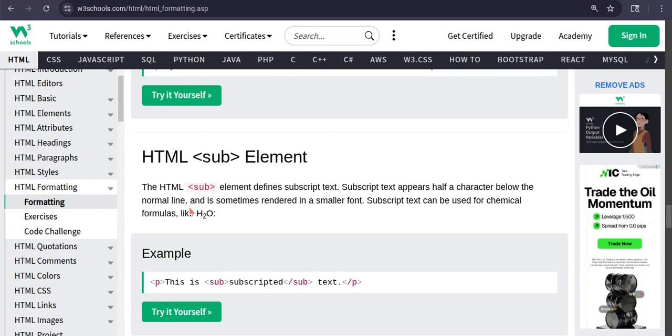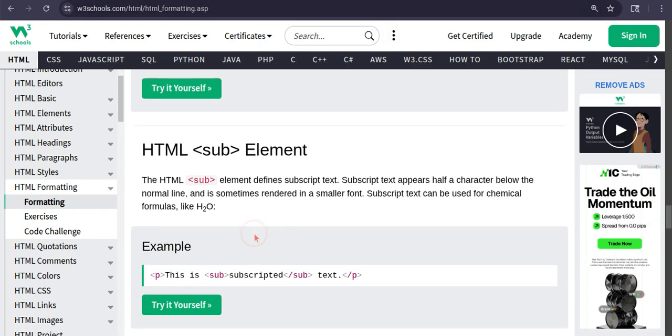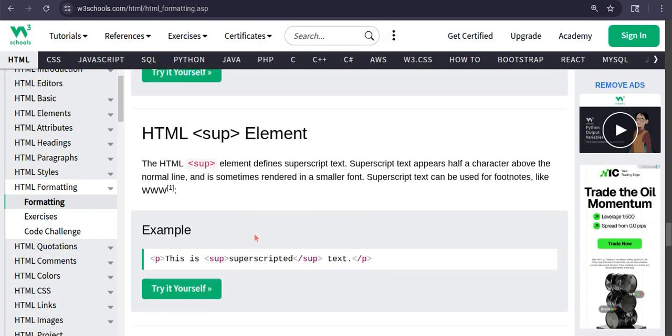The subscript text appears half a character below the normal line and is sometimes rendered in a smaller font. Subscript text can be used for chemical formulas like H2O. Like H, then 2, and then a bigger O. So the 2 should be small and down. Okay, so that's why the sub text is used.